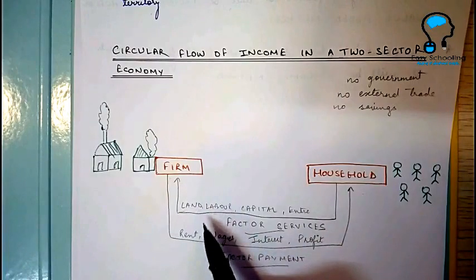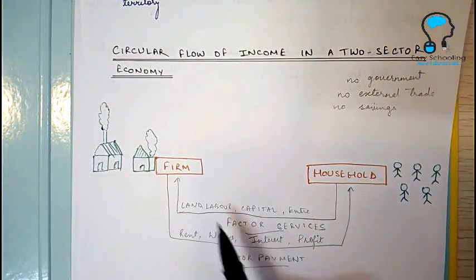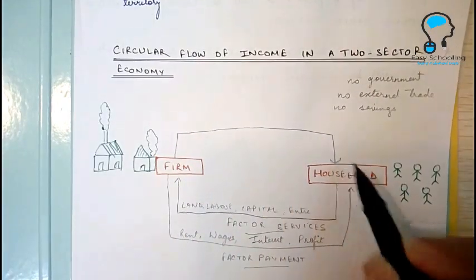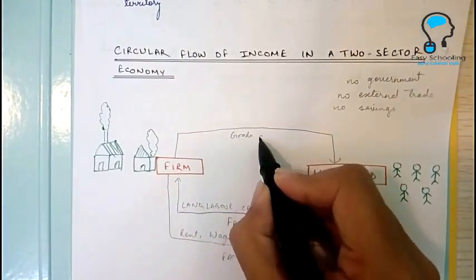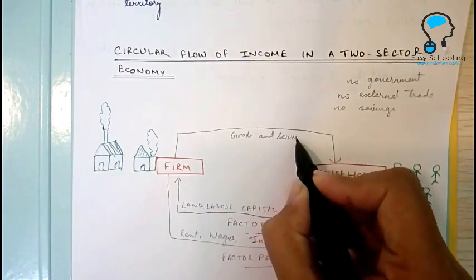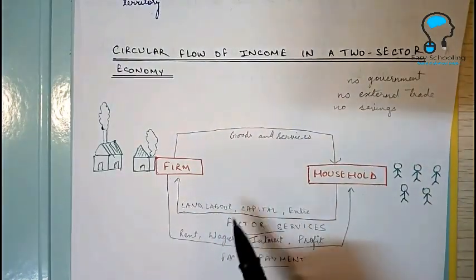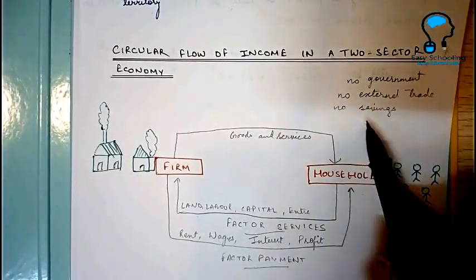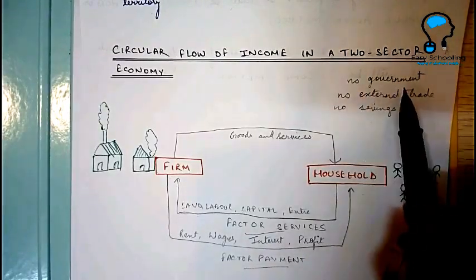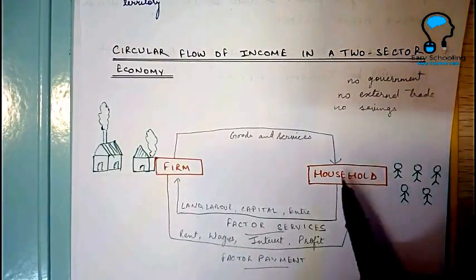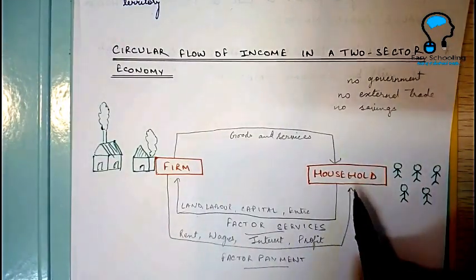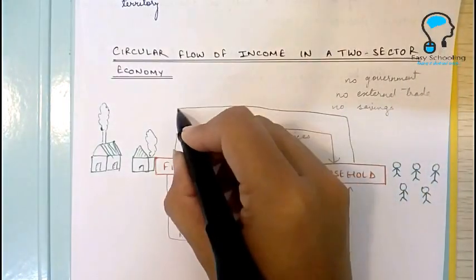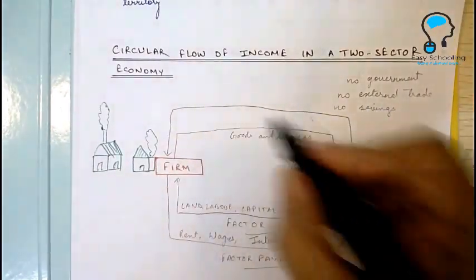Now the firms take these factor services from the households, and with the help of these factor services, these firms produce goods and services. Since we have assumed that there is no saving, there is no financial institute, there is no government, there are no external trades, that means the only way in which the household can dispose of their income is by spending their income on the goods and services.